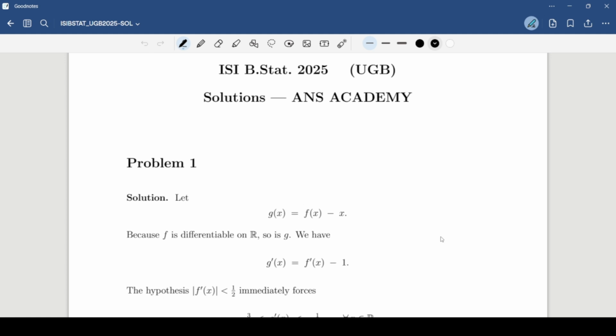I know all of the students who gave this year are patiently waiting to understand the analysis of the paper, to understand what the cutoffs might be. Most of the students who reported back to me said that UGA was somewhat good for them. Like most people got 60 plus, 70 plus, which is not a safe score, but there were people who got 80, 90 or hundreds as well. So I would say 75 plus is a decent score for now in UGA, but still it's not safe because anything above 80 could be considered safe in UGA.